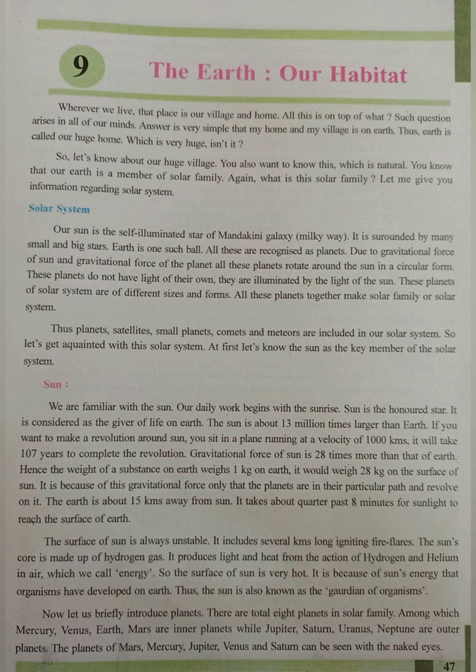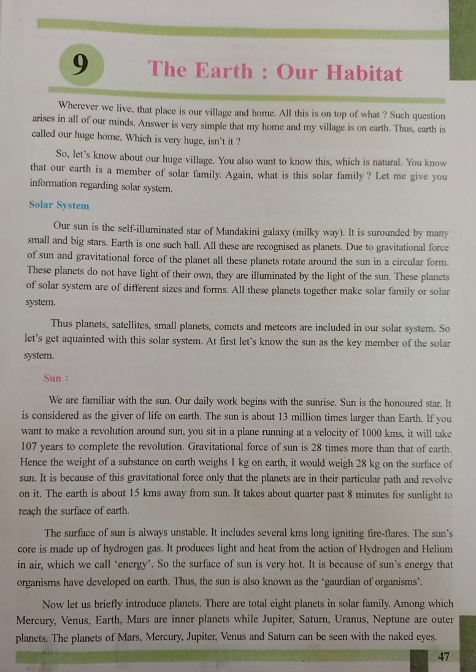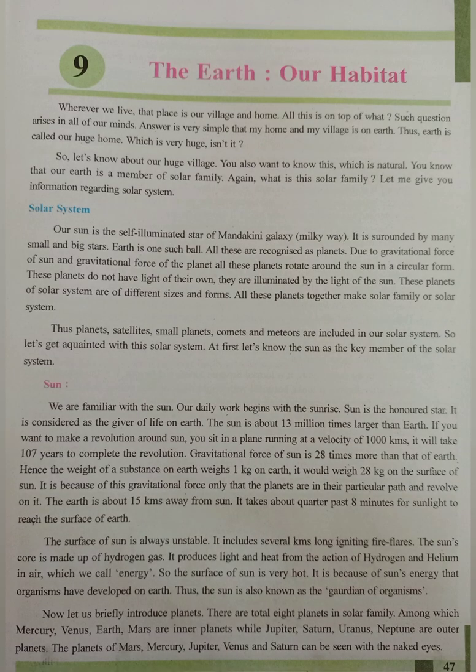Students, the Sun is a self-illuminated star of the Milky Way Mandakini galaxy. It is a vast luminous sphere of intense heat. In volume, it is about 13 lakh times larger than the Earth. Its gravitational force is about 28 times more than that of the Earth. It is about 15 crore kilometers away from the Earth. Sun rays take only 8.25 minutes to reach the Earth. It completes one full circle on its axis in 25 days. The surface of the Sun is always unstable. It includes several kilometers long igniting fire flares.